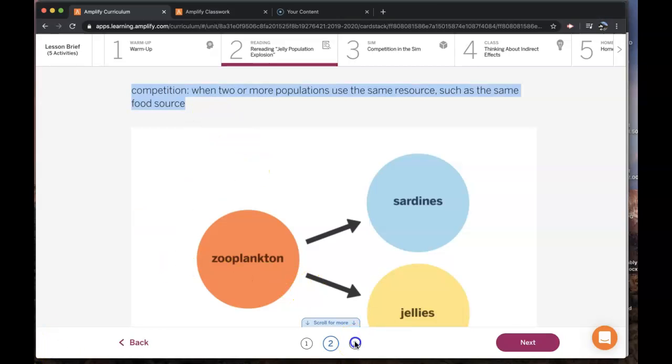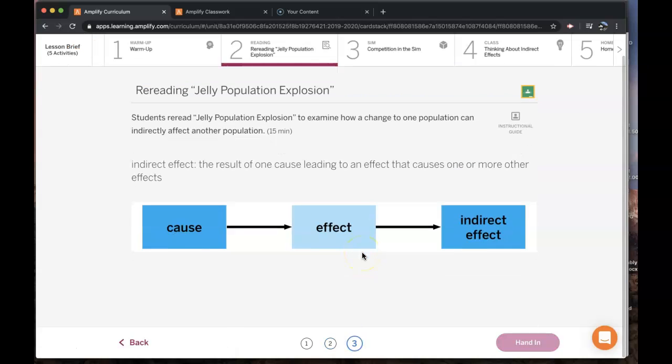So now we're going to talk about indirect effect. First, a direct effect is when one thing leads to another. For example, when an increase in a resource population leads to an increase in its consumer population. An indirect effect is when one thing leads to another, and that change leads to yet another effect. For example, when populations compete for the same resource population, a change in size to one competing population affects the size of the resource population. Then that change to the resource population leads to a change in the other competing population.